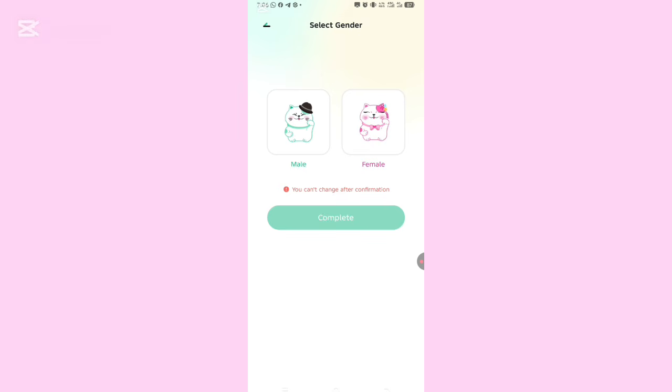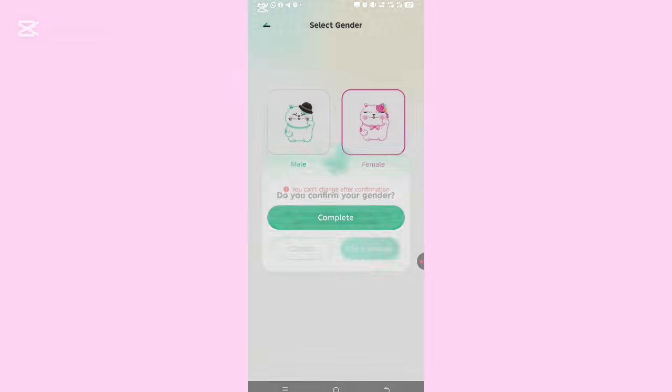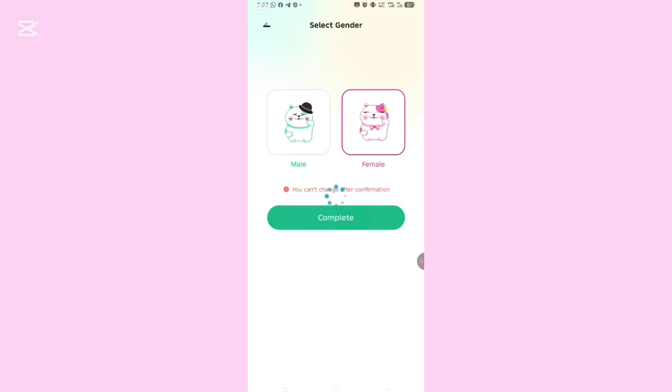Once you click on use Google and put in your email, this app brings you here. Whatever you do here, you will never change it. You see what it says here? Can't change after confirmation. Anything that you do here, you can never change. So if you're a man, click that you are a man. If you're a woman, click that you are a female. In this account I am a female, because in my other account I chose that I am a man. I will say that I am a woman, then I will click on complete.